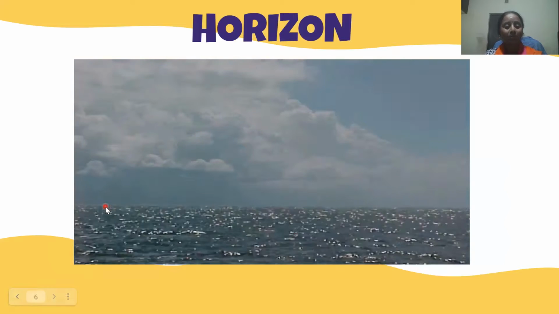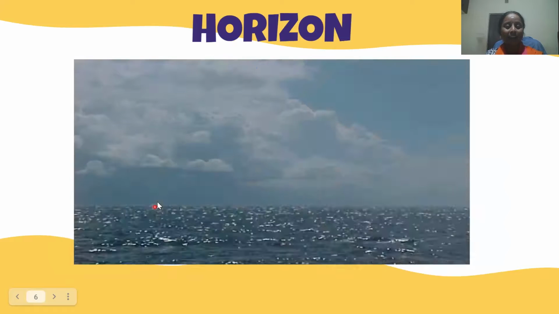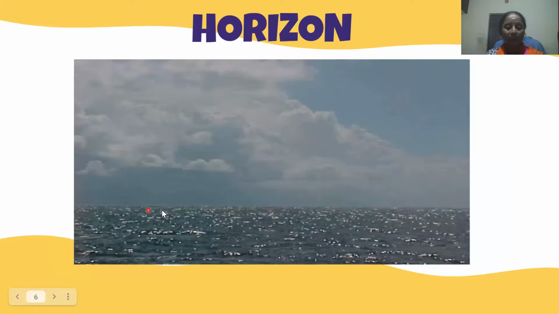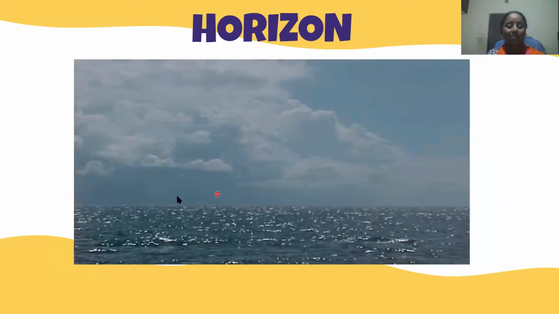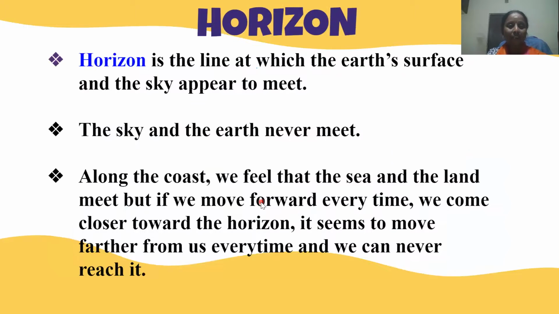But the pattern that we see here, the sky and the sea meeting together at a point like a line, is called the horizon. Horizon is nothing but the line at which the earth's surface and the sky appear to meet. The sky and the earth never meet each other, but it seems like they both touch. When we observe from far, we can see the land and the sky touching each other, but both never meet each other.